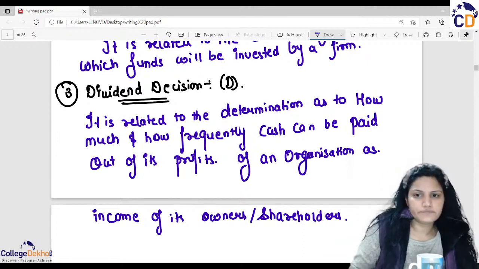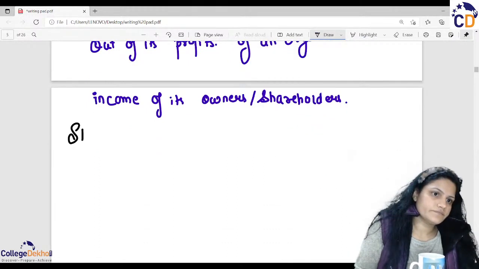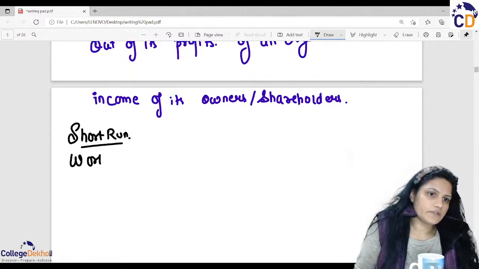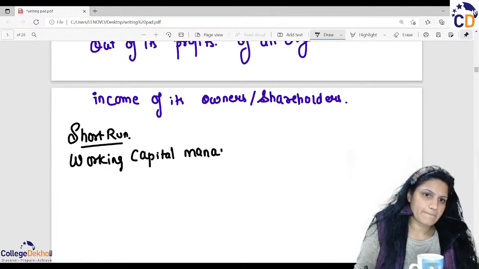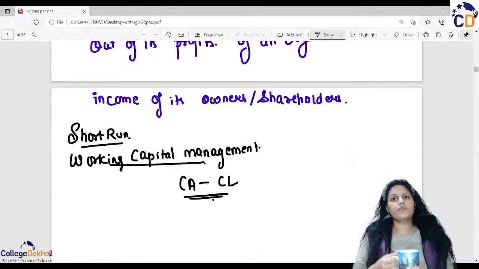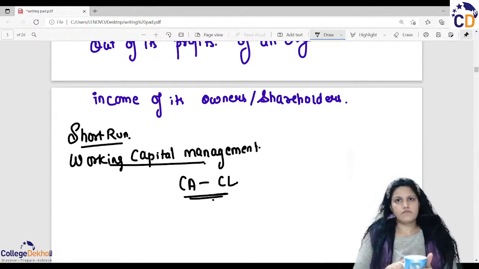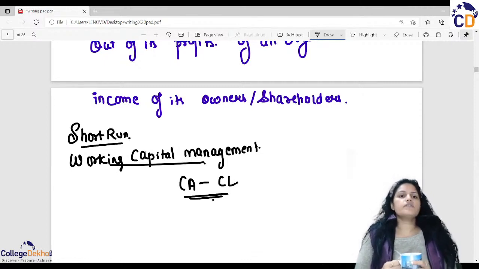And another, in the short run, we have working capital management. Working capital management means current assets minus current liabilities. Whatever our assets are and whatever the liabilities are, the liabilities should be reduced from the assets, and whatever remains is the working capital.